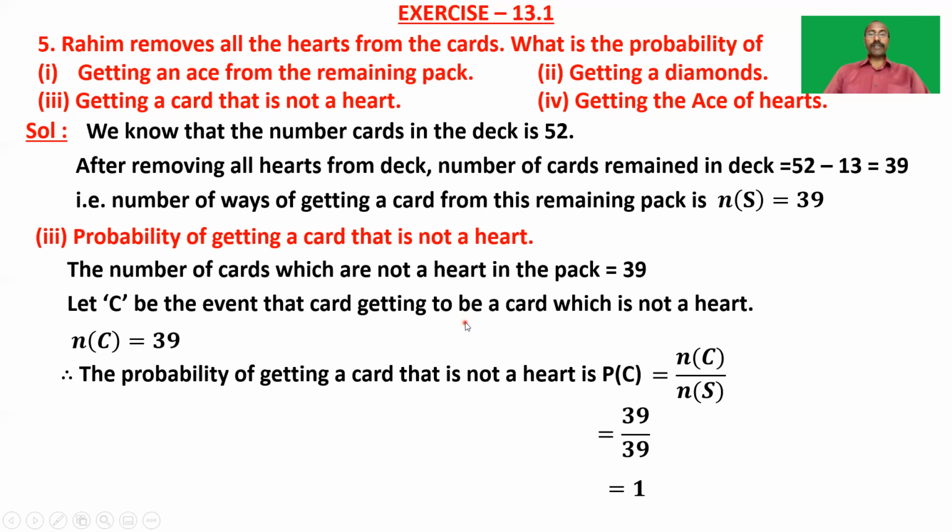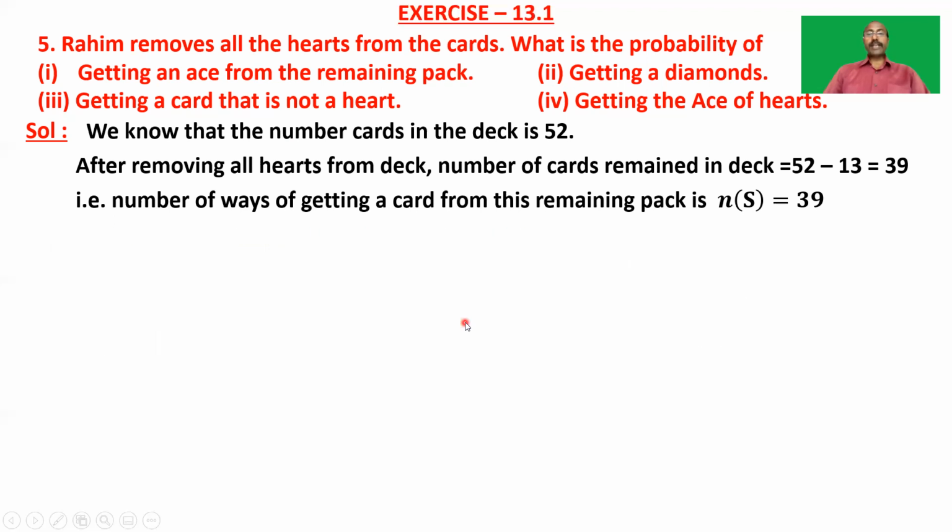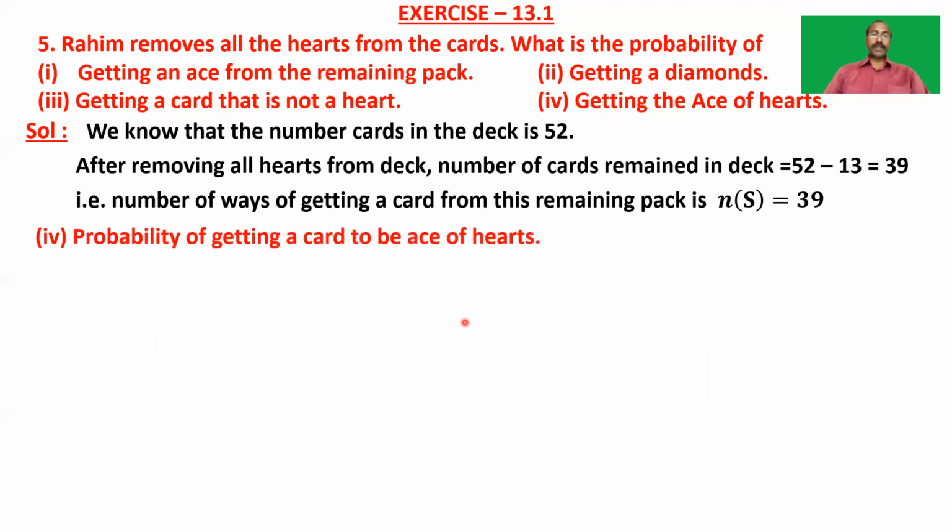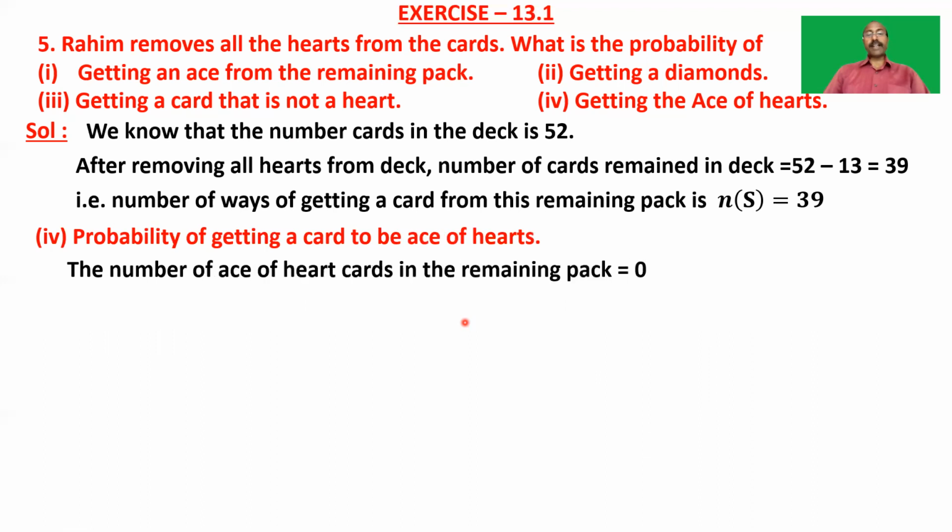So next, the fourth one, to find the probability of getting the ace of hearts. The number of ace of hearts cards in the remaining pack is 0, because we removed all the heart cards and there is only one ace of hearts in the pack of cards.